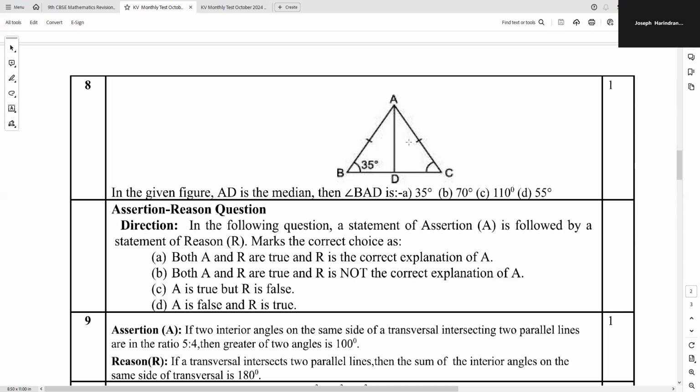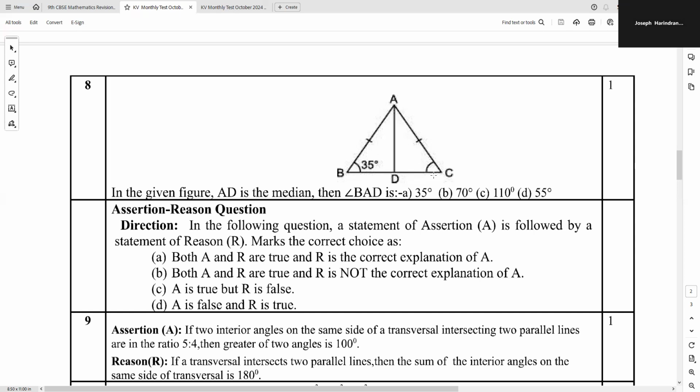Hence, and we also know by congruency that angle BAD is equal to angle CAD. We can prove that, but it is not necessary to prove here. It's a multiple choice question, and you only have to use the concept and get the answer. No need of working out any steps here. So directly you can get BAD. BAD is 110 degrees.